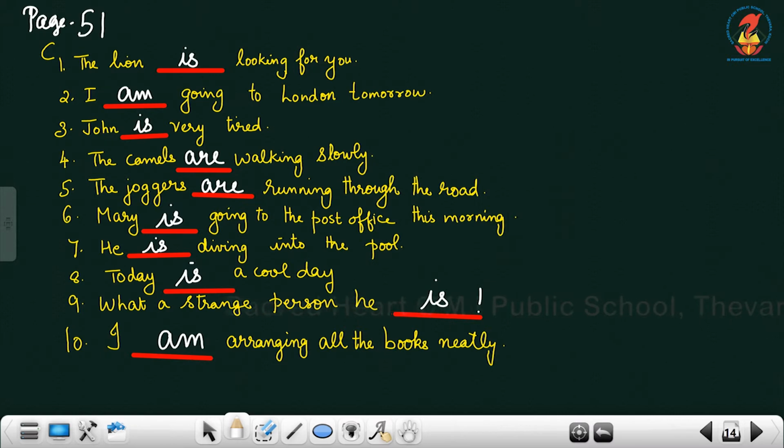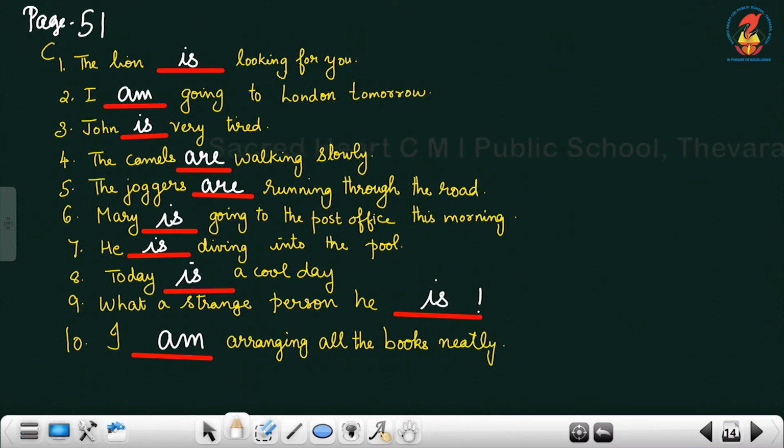I dash going to London tomorrow. I am, with I we use only am. I am going to London. Then third one, John very tired. John is singular, so we use is. John is very tired. The camels, plural, are walking slowly. The joggers, plural again, so are running through the road.